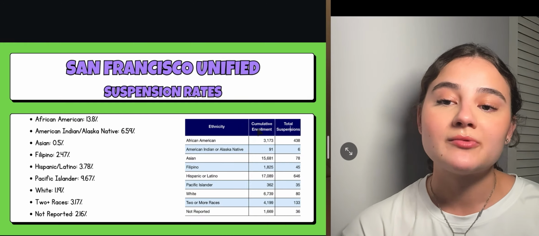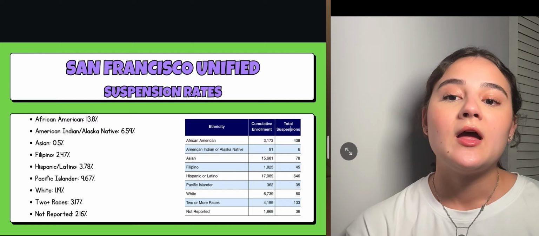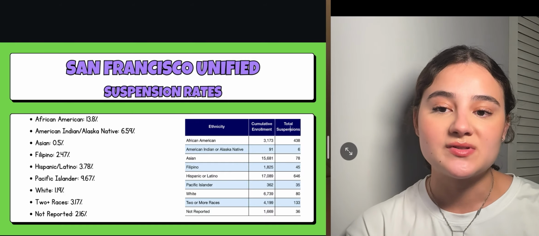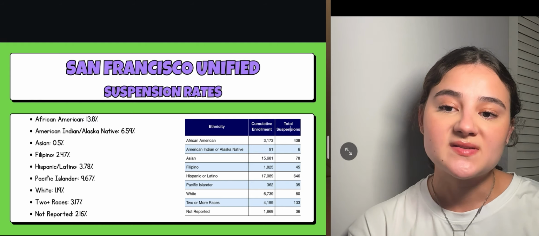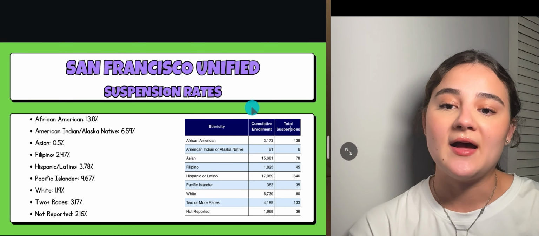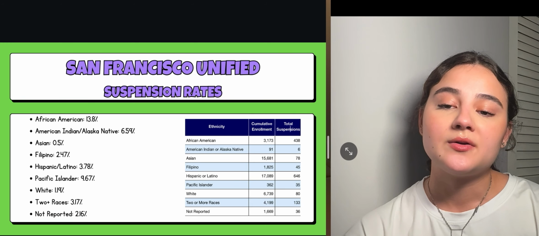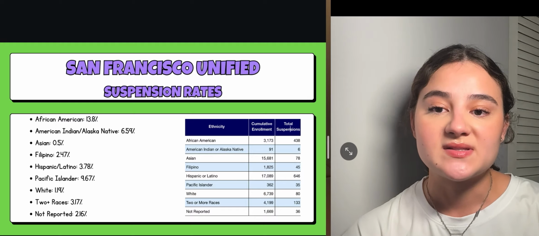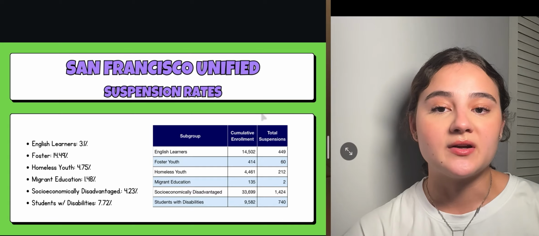So for their suspension rates, African American students are suspended at 13.8%, American Indian or Alaska Native students 6.59%, Asian students at 0.5%, Filipino students at 2.47%, Hispanic at 3.78%, Pacific Islander at 9.67%, white at 1.19%, two or more races at 3.17%, and not reported at 2.16%. So here you can see them divided by their subgroups.